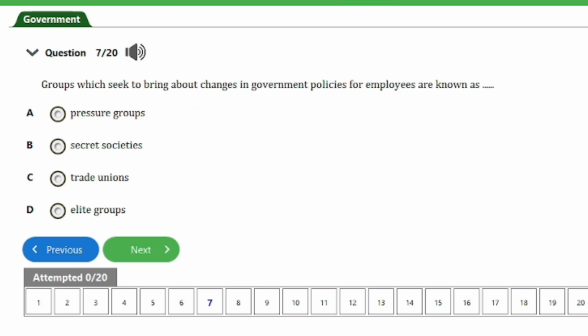We have here question number 7. It says, groups which seek to bring about changes in government policies for employees are known as A. Pressure groups, B. Secret societies, C. Trade unions, D. Elite groups. So guys, the answer to this question is option A, that's pressure groups. So let's consider the next question quickly.